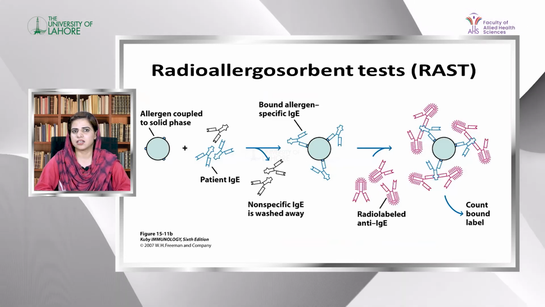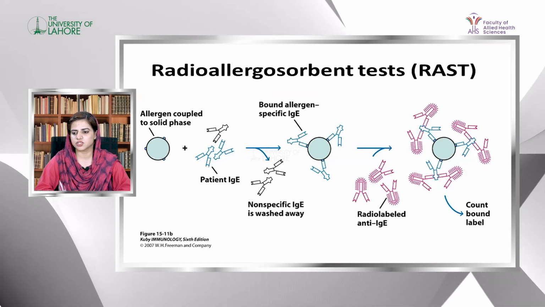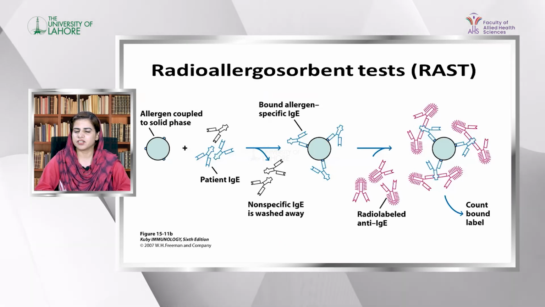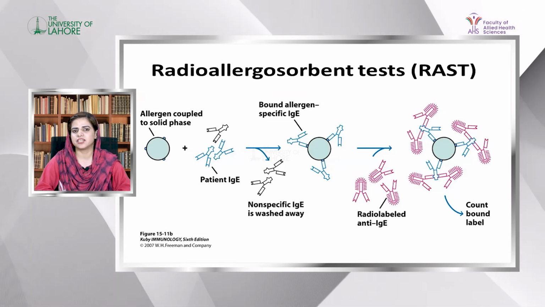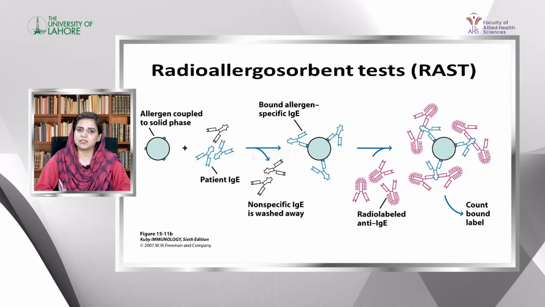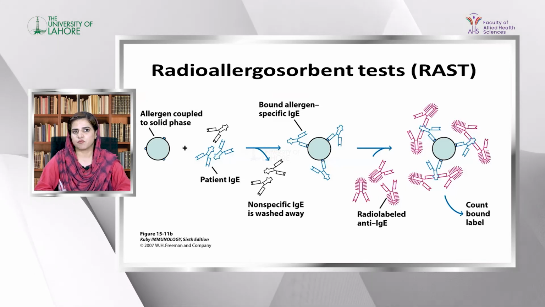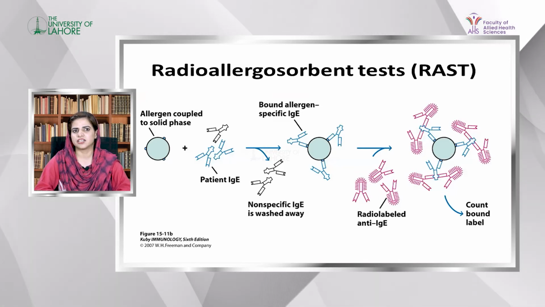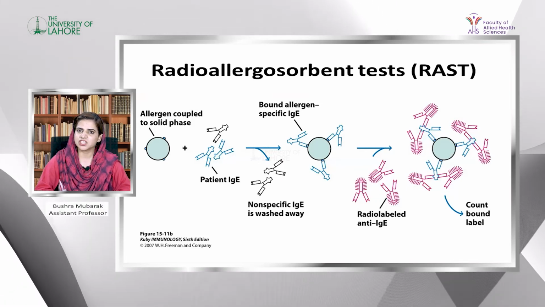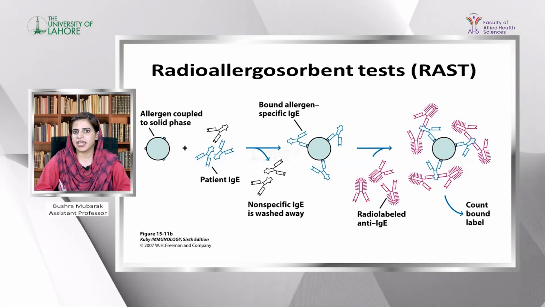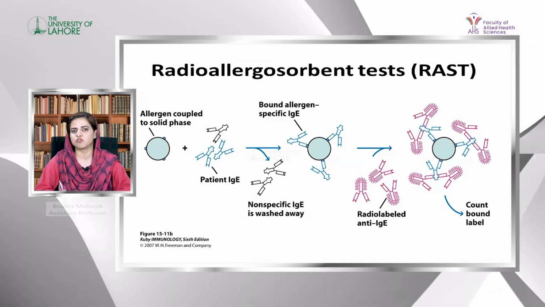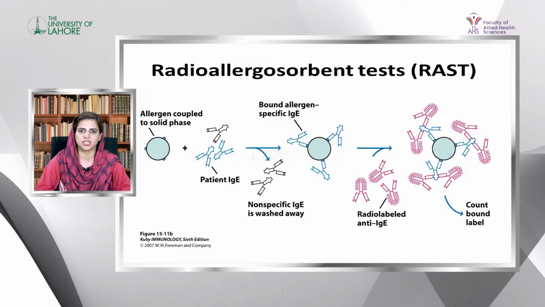In this assay, allergen is coupled to a solid phase, a solid particle, onto which allergen is added, and after that the patient serum is added. When the patient has specific IgE against that allergen coated on the surface of the solid phase, it will attach to the solid phase allergen. After that, a washing step is performed, through which all the non-specific IgE is removed from the serum.